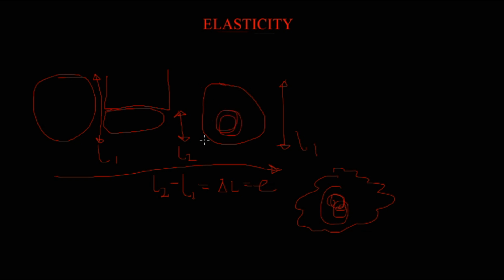Another factor that determines the extent of deformation. When I mean deformation, I mean distortion, that is the altering of the shape, when you are trying to alter the shape of a substance by either compressing it or elongating it. It can be tensile. When it is tensile, it means you are elongating the material. When it is compressive, it means you are decreasing the size of the material. Now, the second factor is the magnitude of the force. How much force is required? That's the second factor that determines the extent of deformation.